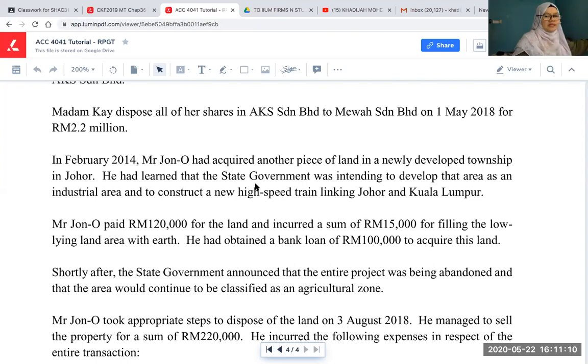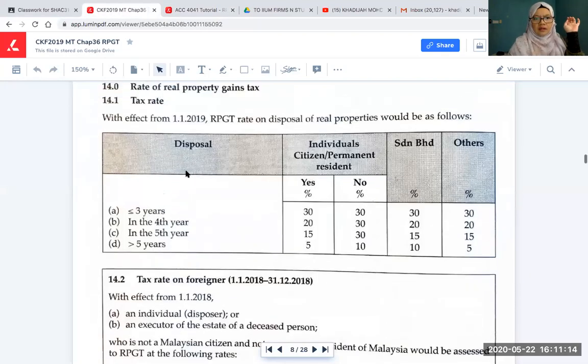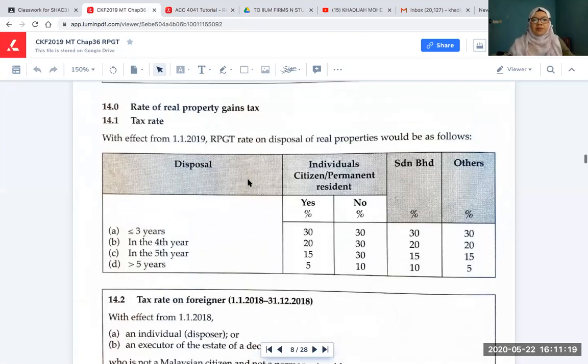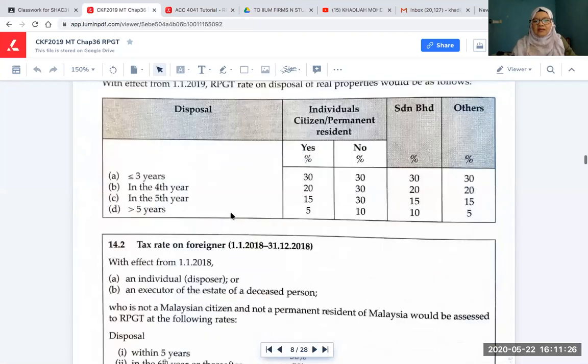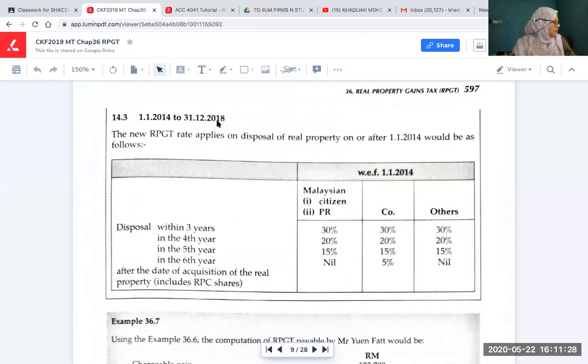So if it's the 5th year, what's the rate? This one is in 2018, so you cannot use this rate. Can you see here? Effective from 2019, so it's not this rate. You should use the rate below, the one for 31st December. So you have to use this rate, which in the 5th year is 15%. You have to use the rate here because it is 2018, so use the table for 2018. So be careful with that.